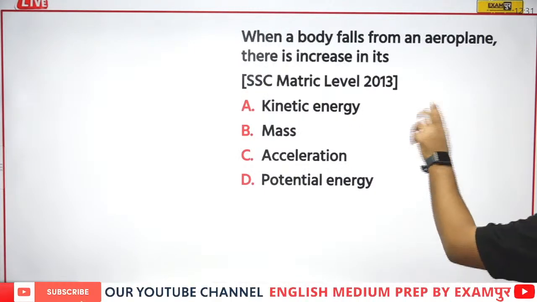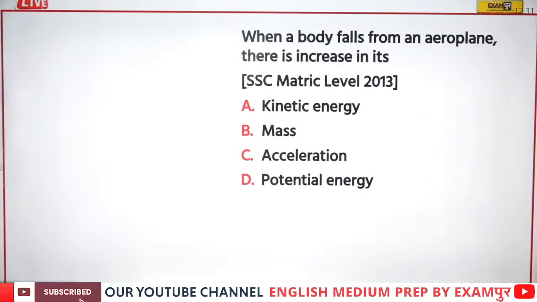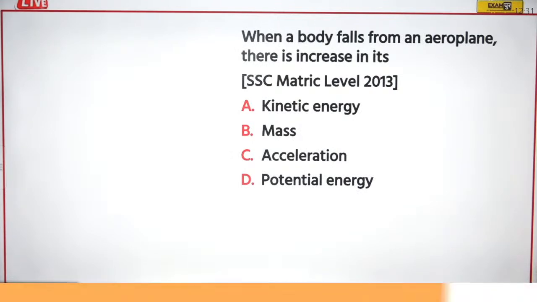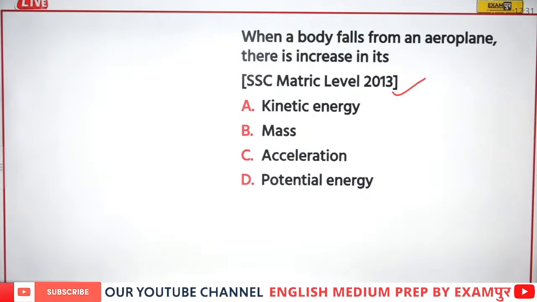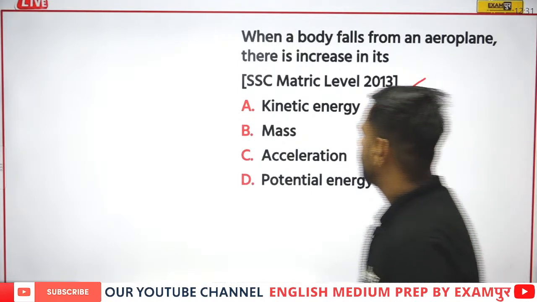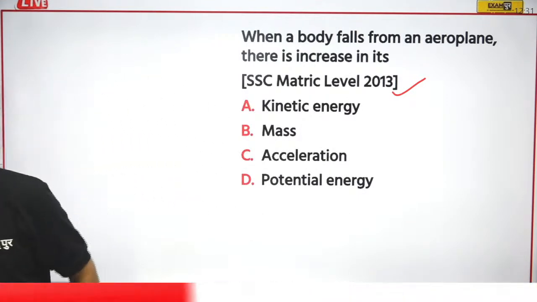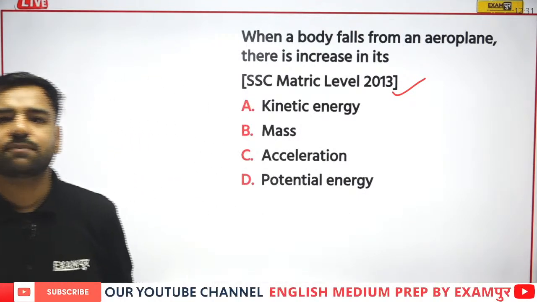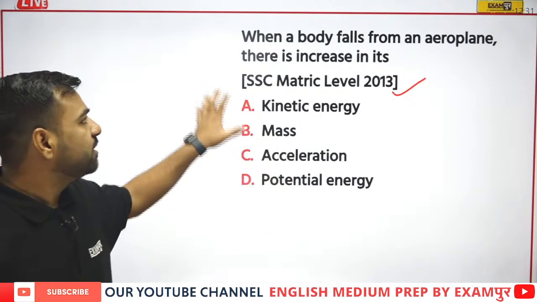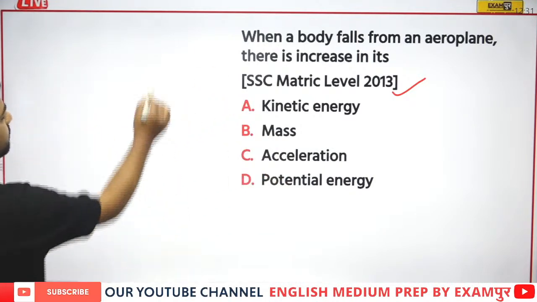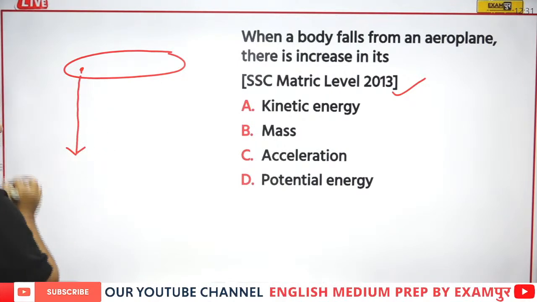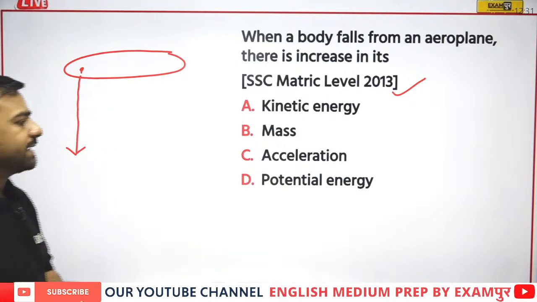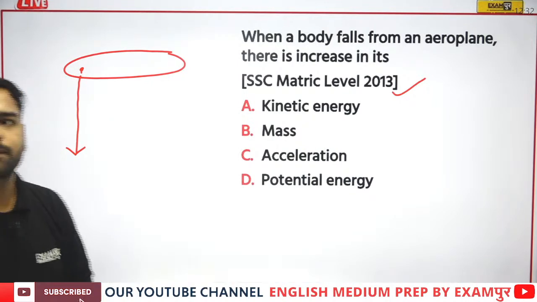Next. When a body falls from an aeroplane, there is an increase in its what? So this is from Matric Level 2013. When a body falls from an aeroplane, there is an increase in its dash. So what is it? Mechanical to electrical. Yeah, Prajwal, absolutely correct. But what about this answer? When a body is falling from an aeroplane, what is going to increase? Mass, acceleration, potential energy, kinetic energy, what?